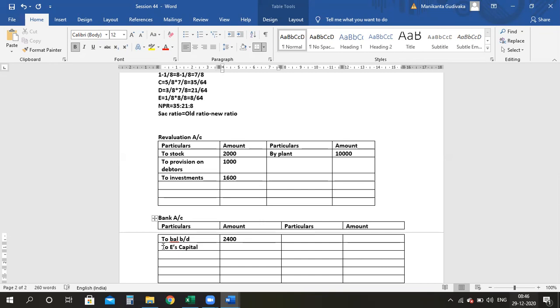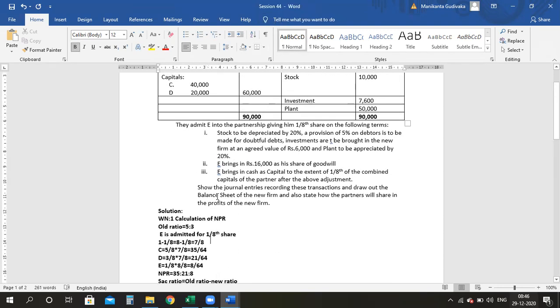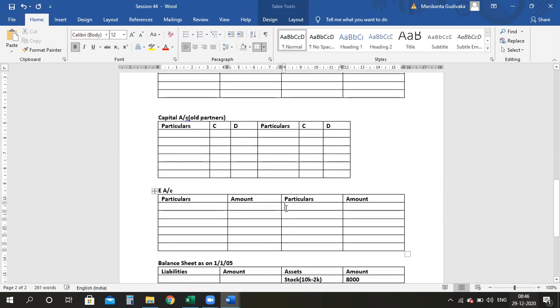How much is he bringing? Goodwill amount. Don't assume it as the capital figure. He's bringing in 16,000, which has been clearly mentioned, right? So let's complete that in this also. By bank, double entry, bracket goodwill.